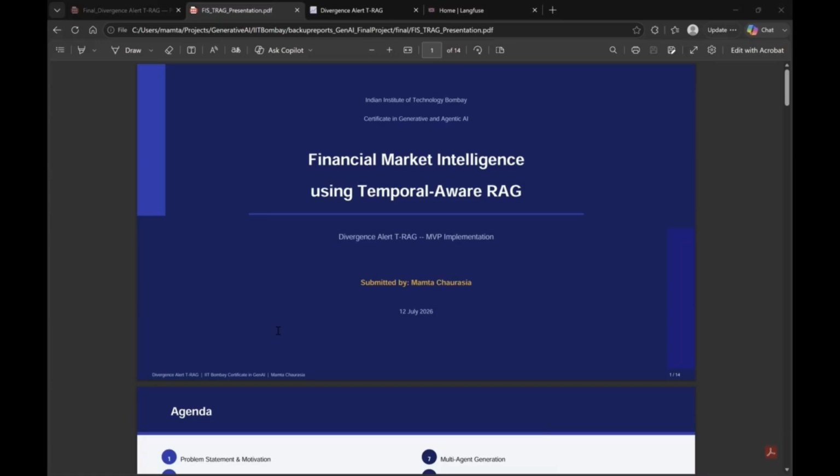Today I will introduce Divergence Alert (DRAG), a system that detects when market sentiment and stock prices move apart. So, the problem and hypothesis: markets move on facts and feelings. When sentiment from news, filings, and social media diverges from price return, the gap can be a signal. Here, S_t is the sentiment from all those news, filings, and social media, and the other is the stock price.